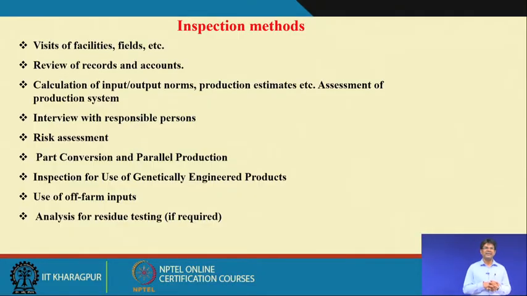Then analysis for residue testing, if required. It is a very difficult and challenging task to say by testing quality whether a product is organic or conventional, but pesticide residue can be detected. If it is beyond the threshold levels, then that test would be taken against branding it as organic. Usually most organic products are free from pesticide residues. So, that testing can be taken up, if required, for this certification process.